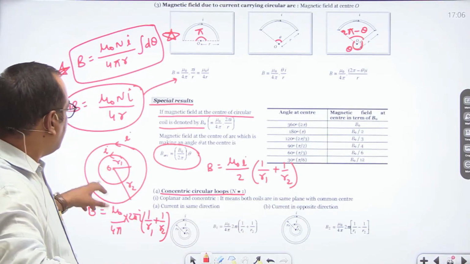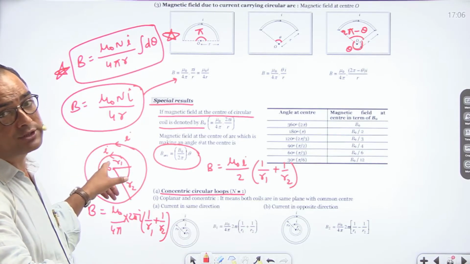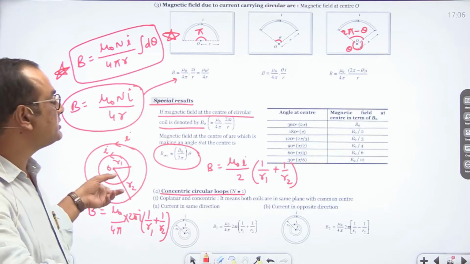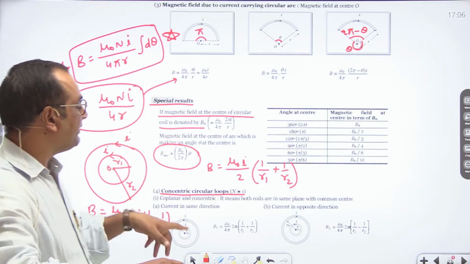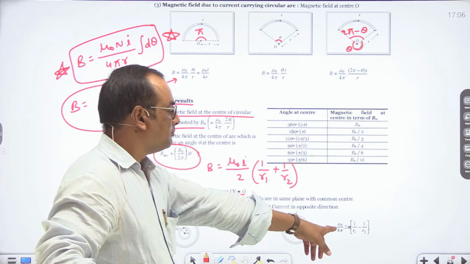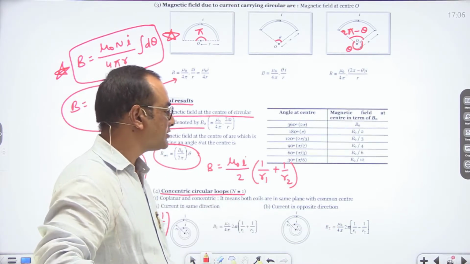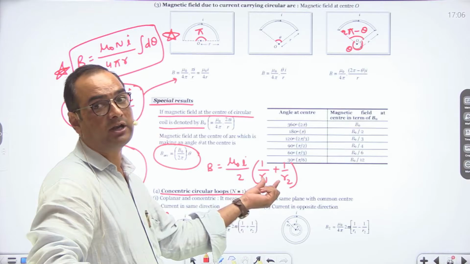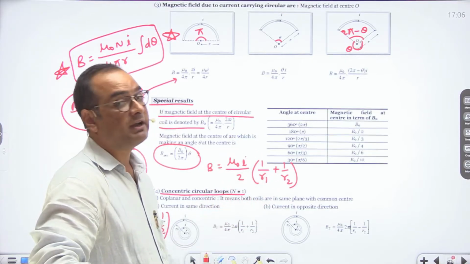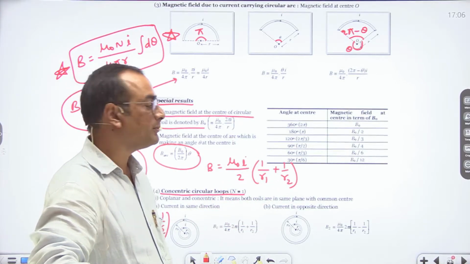Now see, if direction of current is opposite, then magnetic field at the center is mu naught I upon 2 into 1 upon R1 minus 1 upon R2. In that case, the resultant magnetic field can be calculated by subtracting from each other.